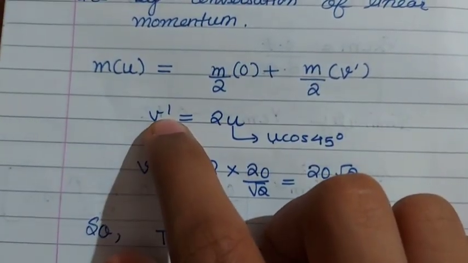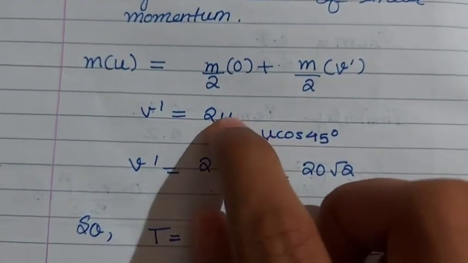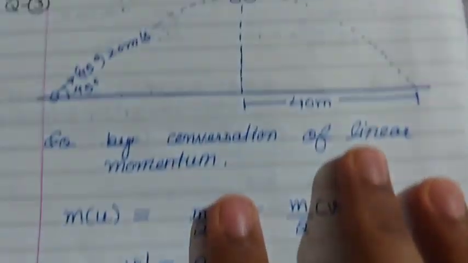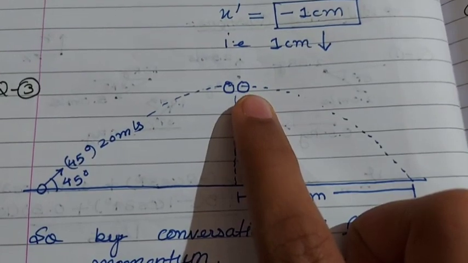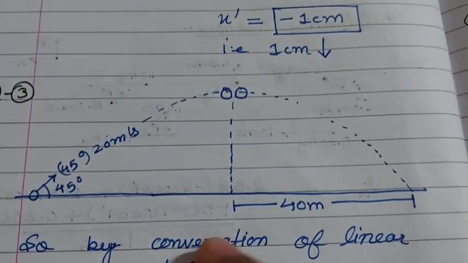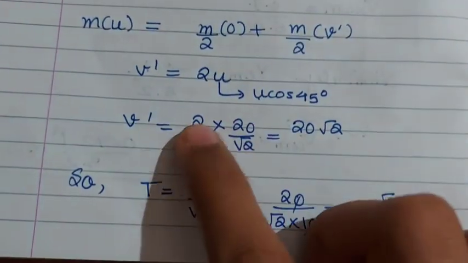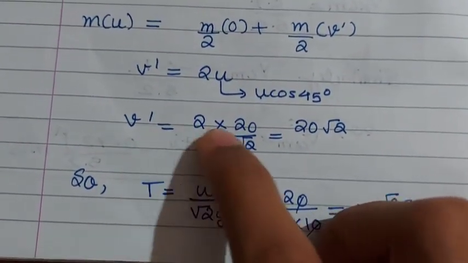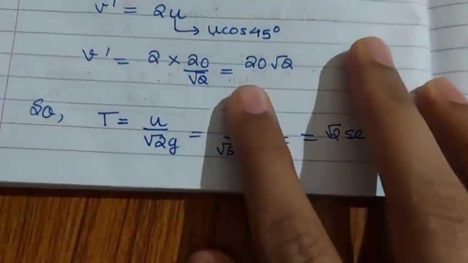So the velocity of the second particle would be 2u. u is the projected velocity in the horizontal direction at the topmost point, because at the topmost point there is no vertical speed. So the velocity of the other particle would be 20 root 2.